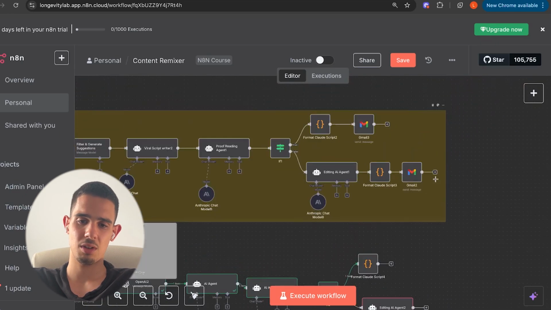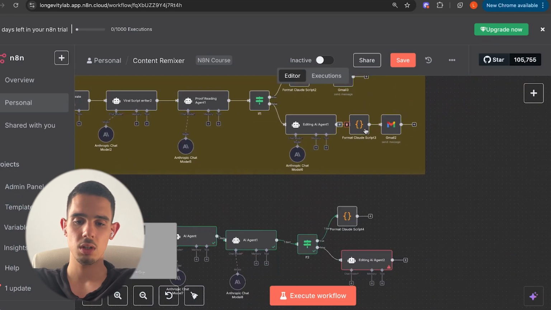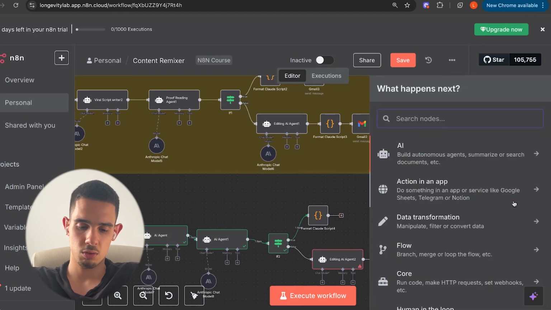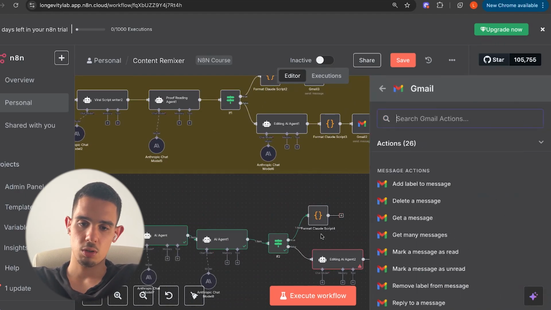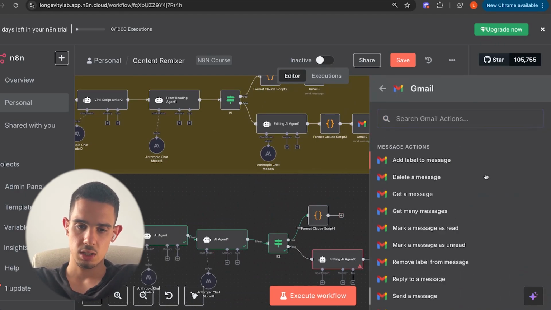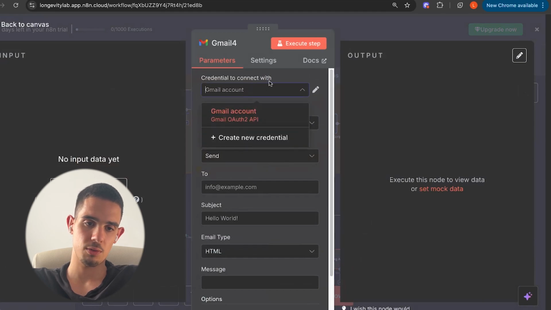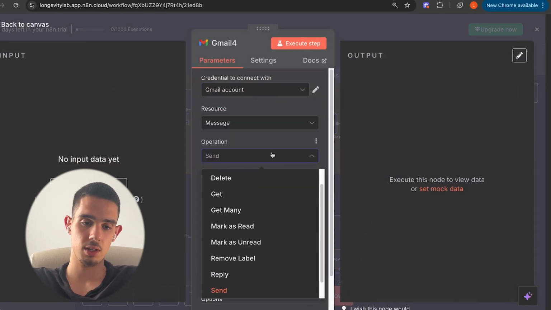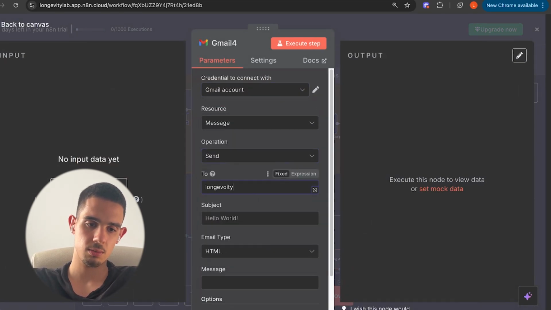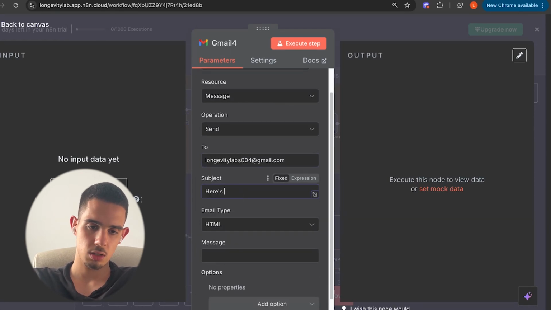And then lastly, as you can see over here, we have a Gmail node, but you can use Slack, you can use whatever you want. So let's go Gmail for now. You're gonna go send message. You have to obviously connect your OAuth API over here. Send. Let's use this email. Subject: Here's your viral script share.